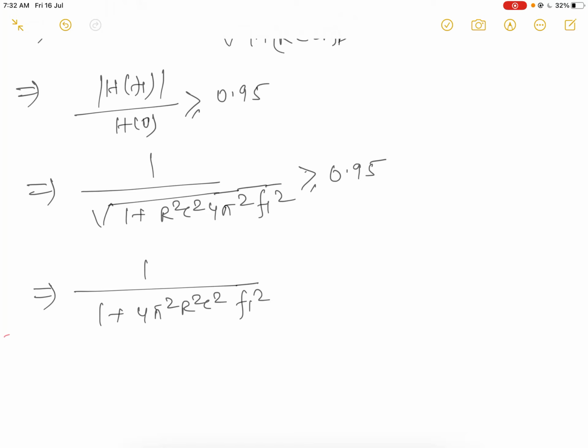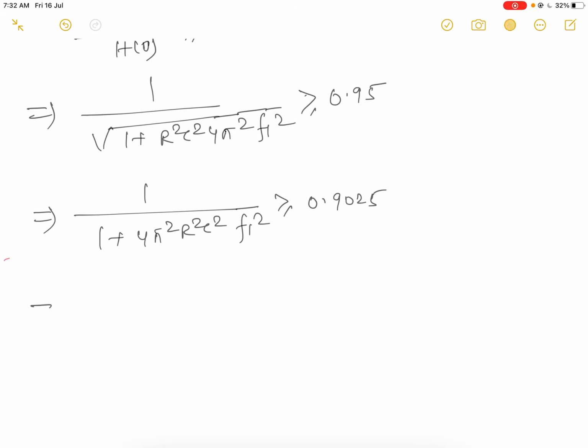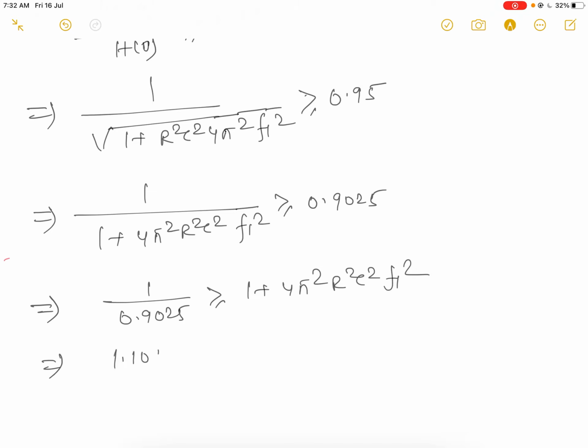One minute. Wait, I'm calculating it. Then it becomes 0.9025. Okay, 0.9025. Now cross multiply it. 1 upon 0.9025, then 1 plus 4 pi square R square C square F1 square. Okay, then it becomes 1.108.